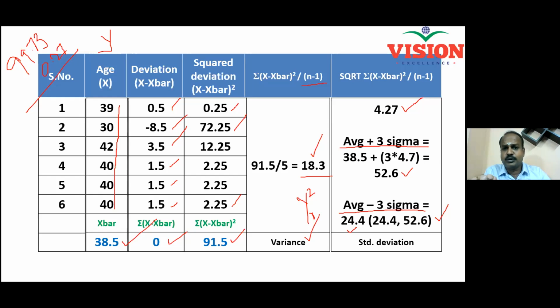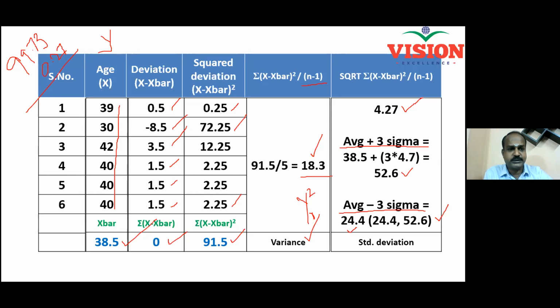Let's say you could measure only 10 people, and the age group of those 10 people is 20 to 40. Now you calculate the average and the standard deviation. With just the data of 10 people, you can try to comment about the entire population of people in India in the age group of 20 to 40.